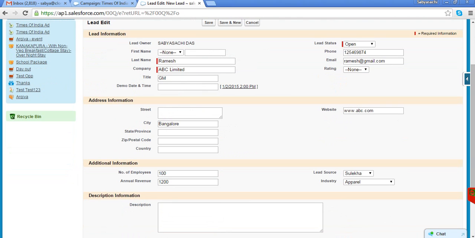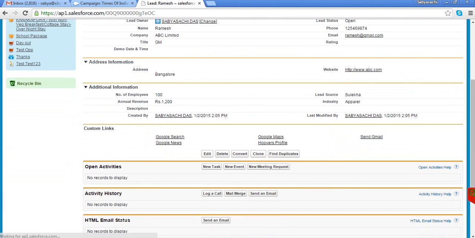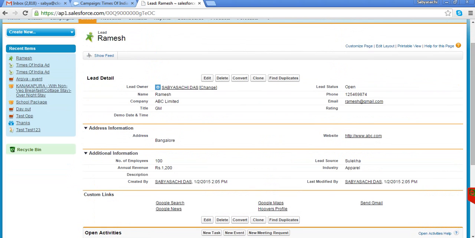But on your lead page, there will be something like which product they are interested in, and you can add new fields also. So any lead will have three types of information: company information, contact information, and their requirements information.